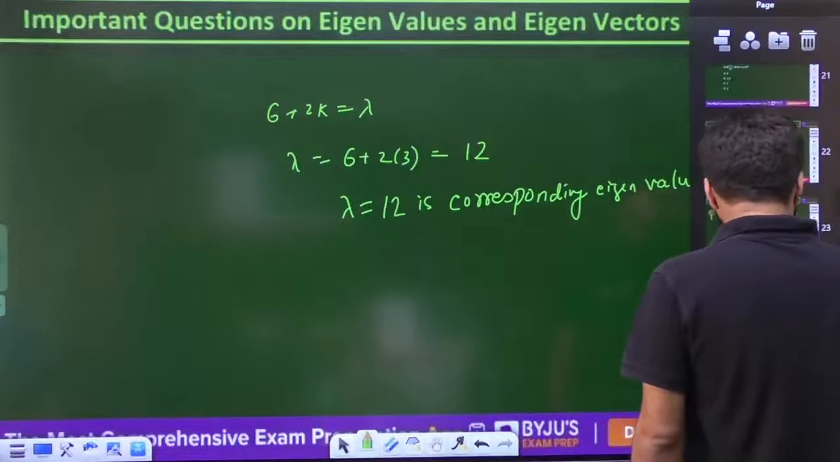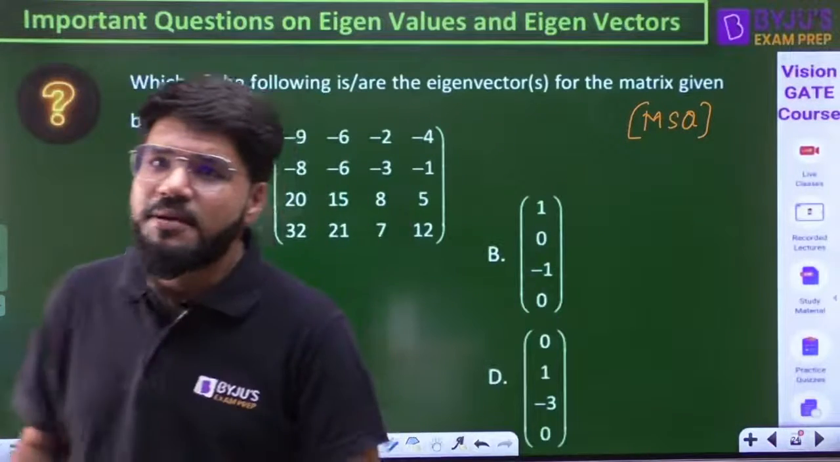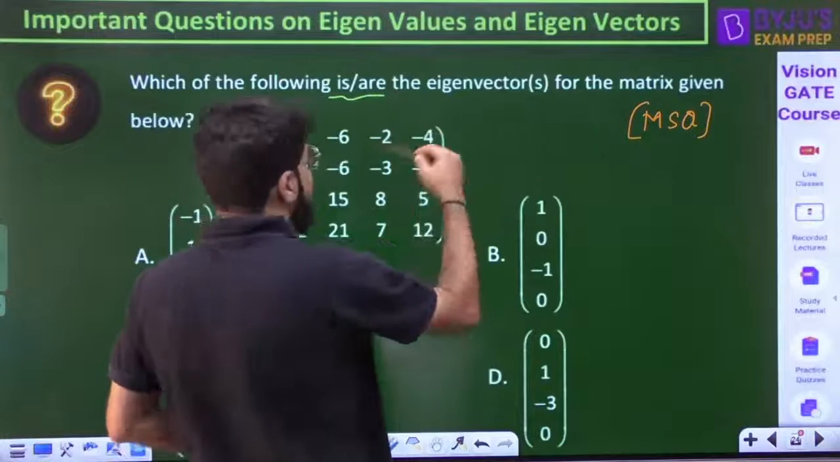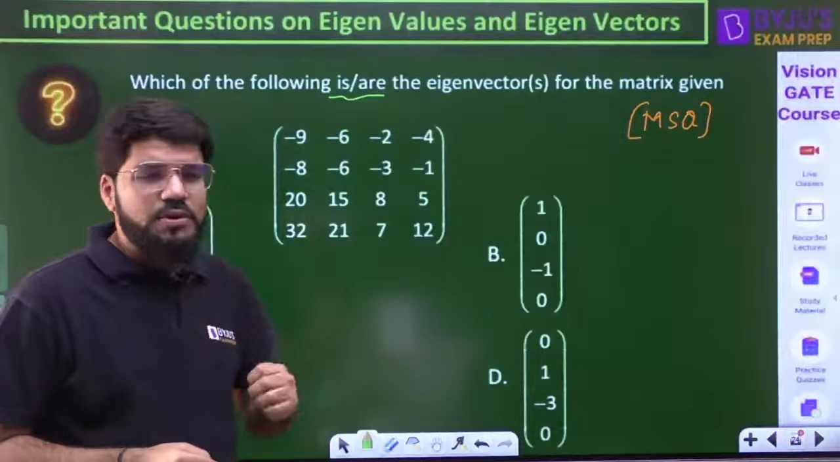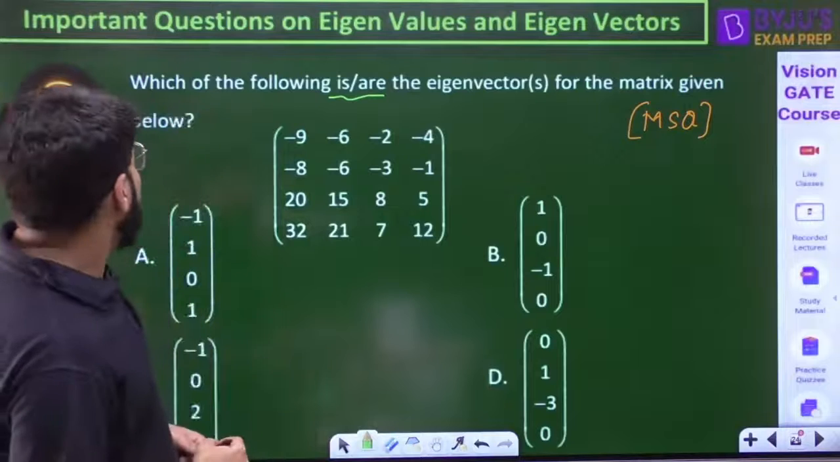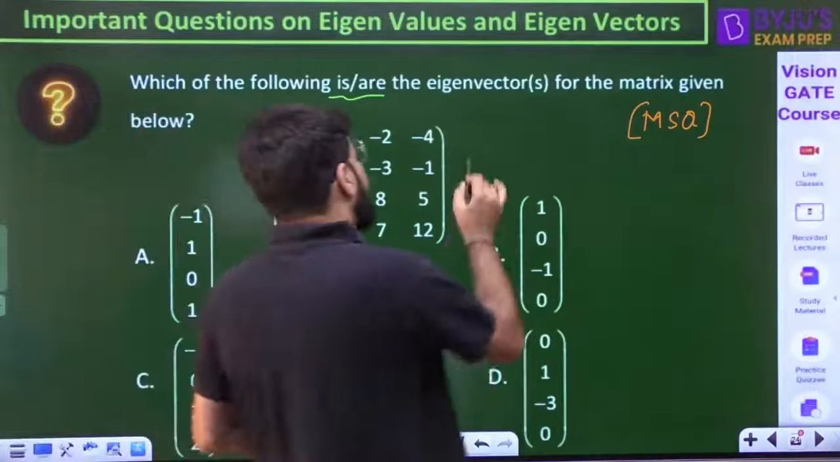So let's come to this MSQ question, which, as I'm telling you, can very easily be framed here. Which one of the following is or are... Because it is a 4 cross 4 matrix, it can have 4 eigenvalues and 4 eigenvectors, so they can ask multiple choices. For the given matrix below, which of them can be the eigenvector? It is a question related to the eigenvector.